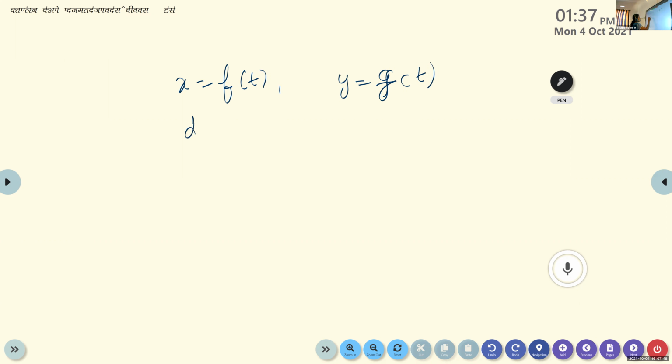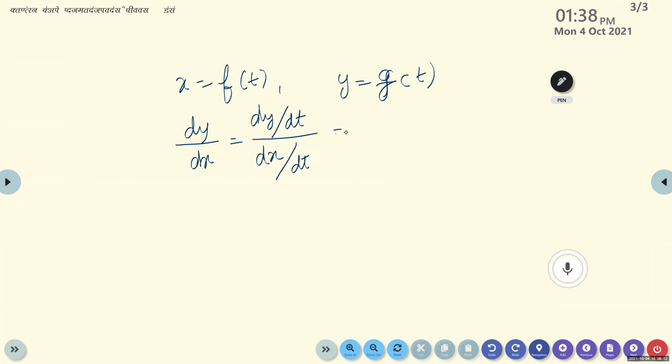Then Srihari, what will be dy by dx? dy by dt over dx by dt, in terms of t. That is the same as g dash of t by f dash of t.